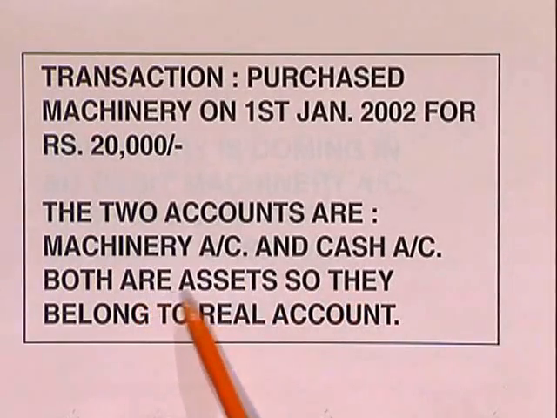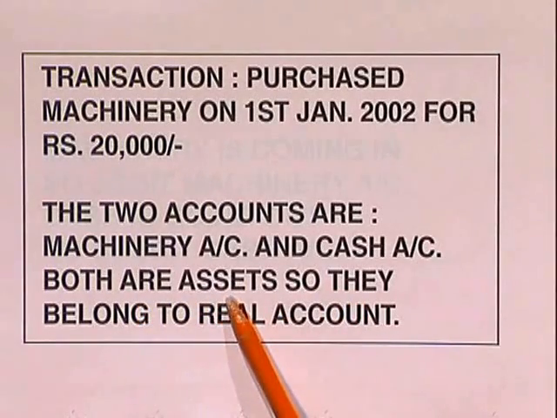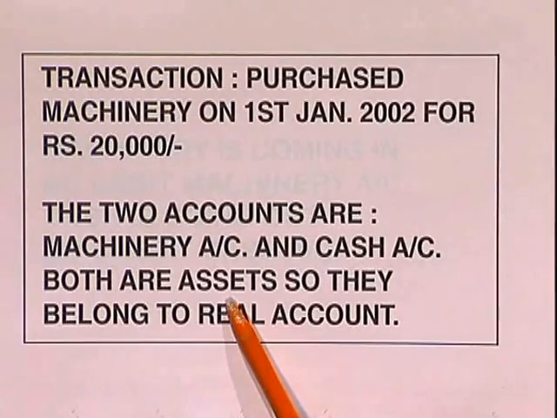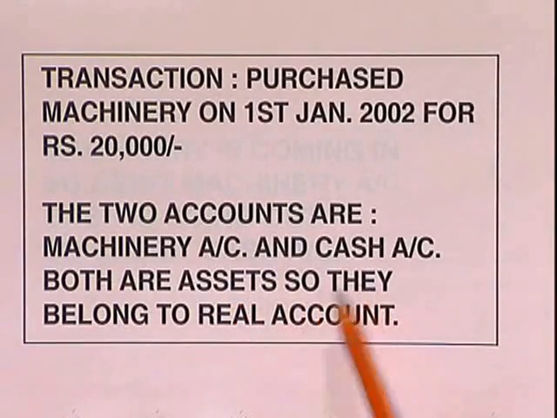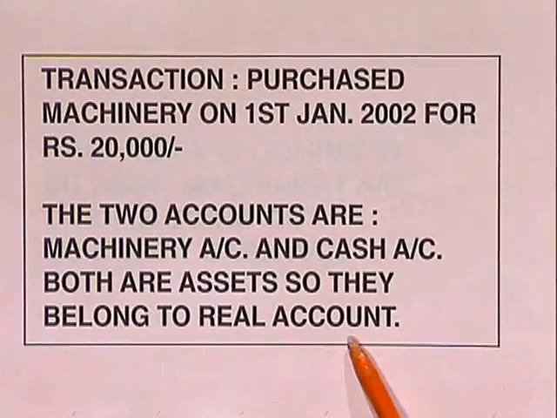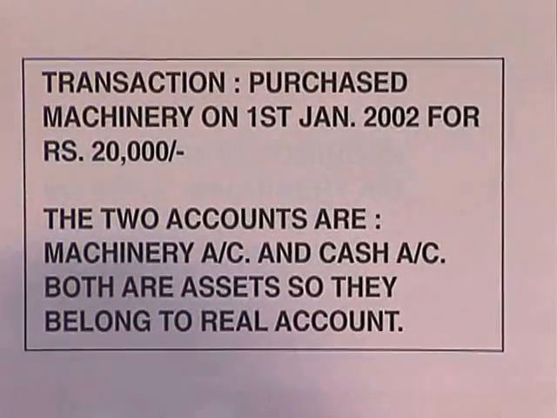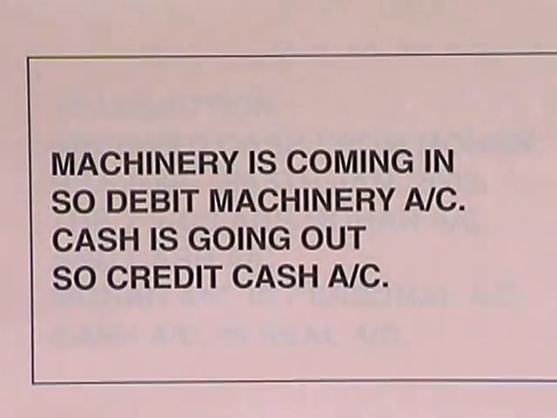Both are assets. Machinery is your asset and cash is also your asset. So they belong to real account. Here in the example transaction, purchased machinery involves two accounts: the machinery account and the cash account. Now we have to think about the rule. We know that it belongs to real account, so immediately think of the rule of real account. What is the rule of real account? The rule of real account is debit what comes in and credit what goes out.